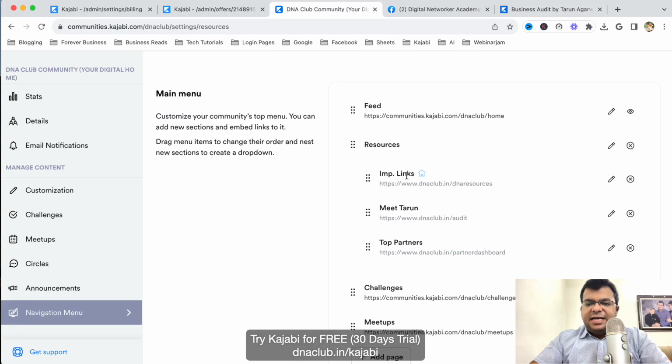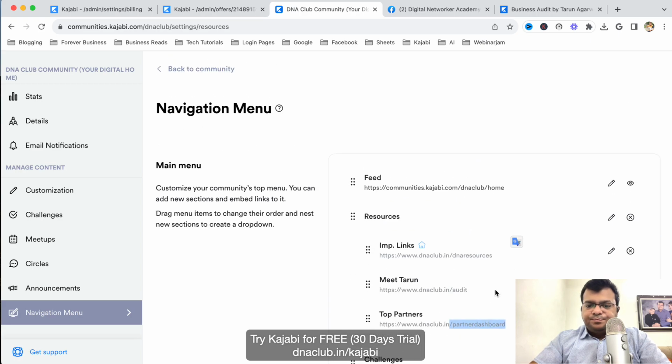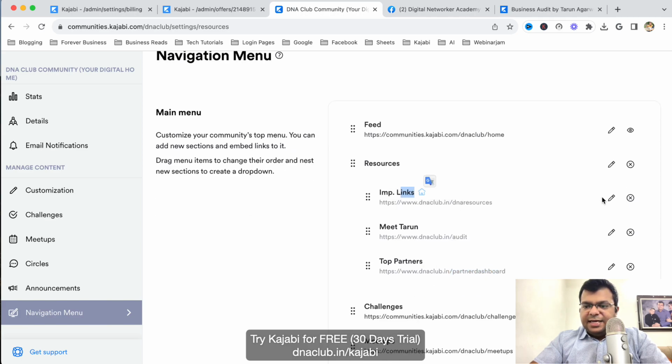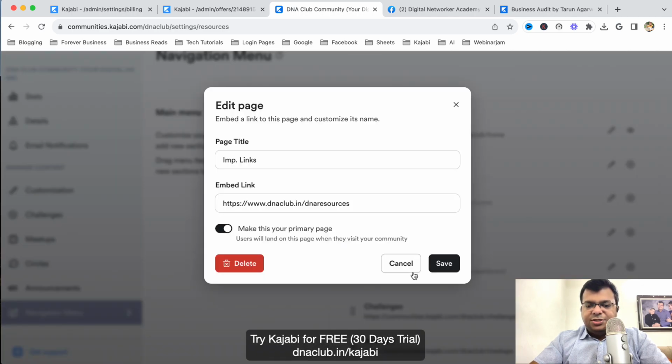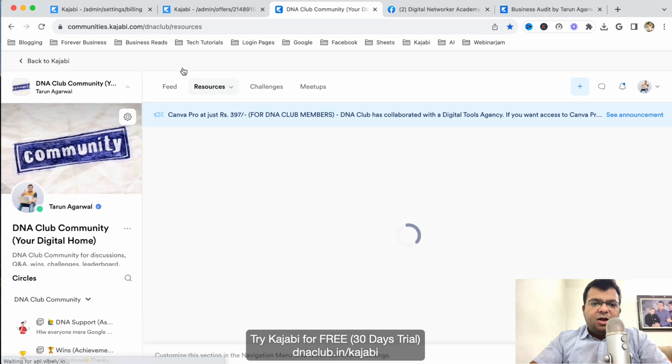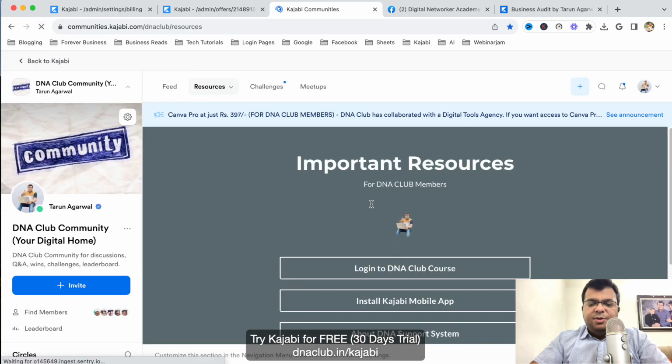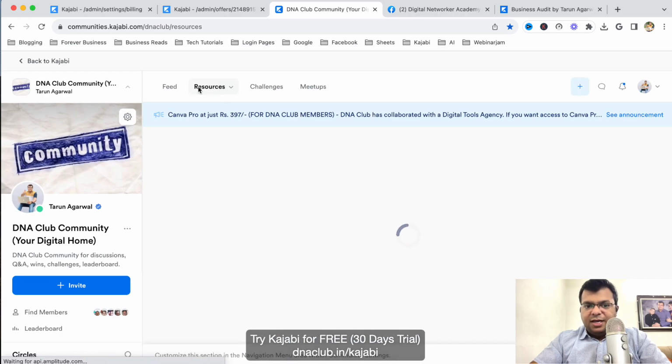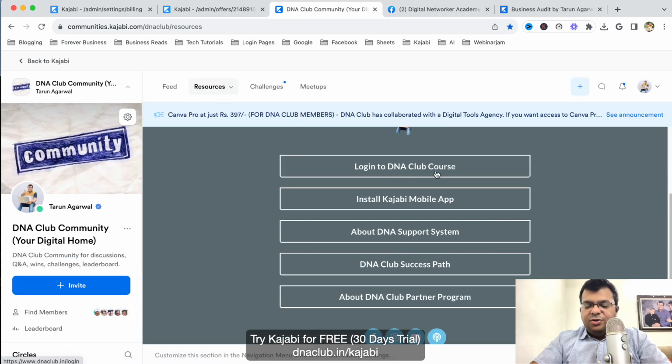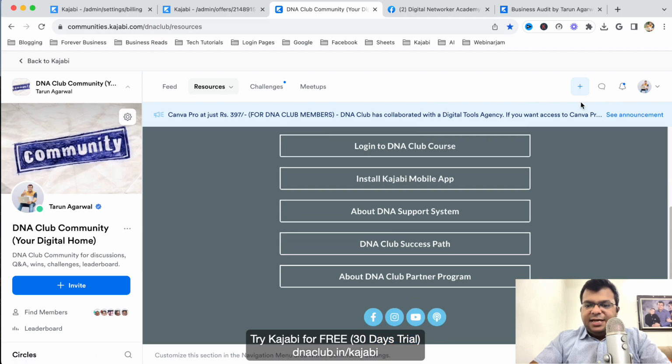So I have added pages like this: important links, meet Tarun, top partners. And I have kept this particular page as the home page. If I click here, I can set it as a primary page. So if anybody logs into the community, the page opens with important resources like how to log into the DNA Club course, install the Kajabi app, and about the DNA support system. All these are custom pages. This is basically a landing page I created using Kajabi, and then I just added that custom page, resources.